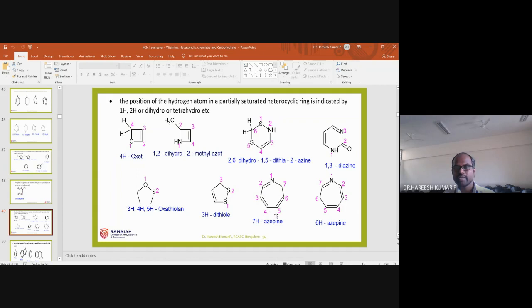And here the 7th position is H, which means partially saturated. This position is saturated. That is the reason H is mentioned. And it is a 7-membered ring, nitrogen. Aza means nitrogen. Epine is the suffix for a 7-membered ring. This is like that only. So with this, I will go to the next slide.